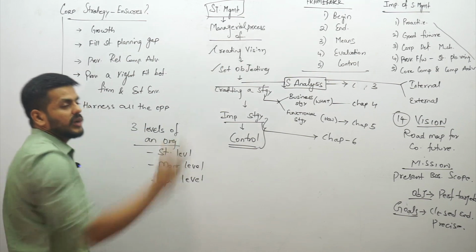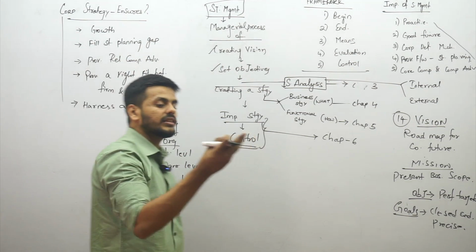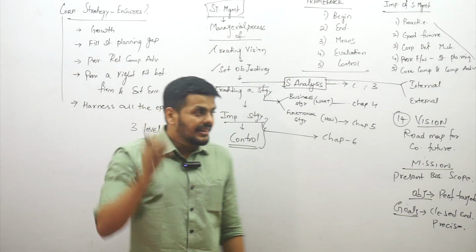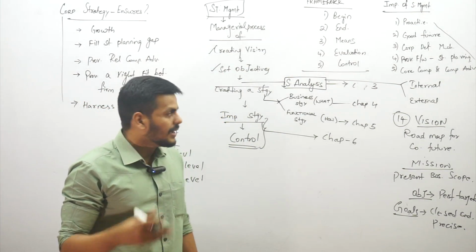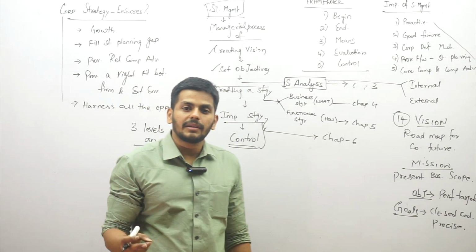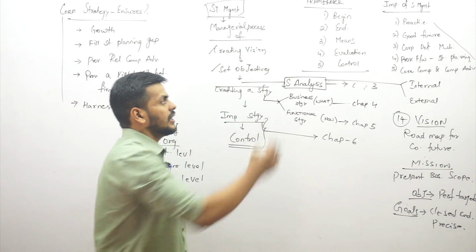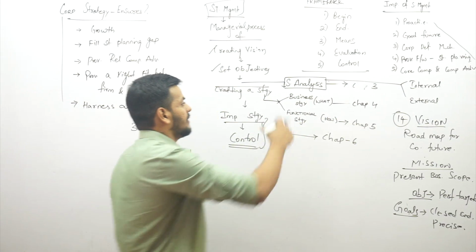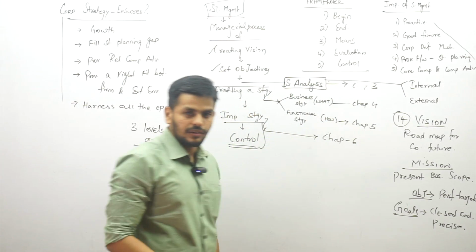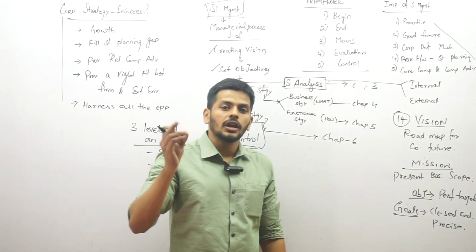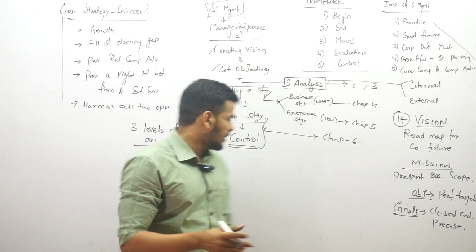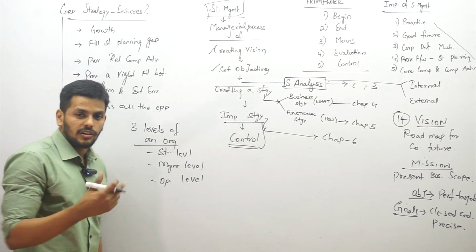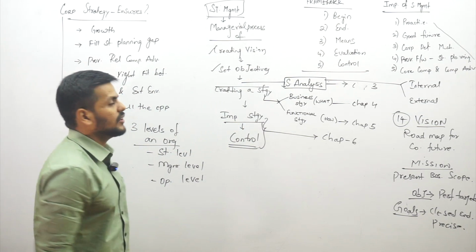So this is what you have in your second chapter, guys, where we discussed management's definition, strategy definition, and then corporate strategy as a concept, and then the definition of strategic management, framework of strategic management, importance of strategic management, and then strategic management model, where we talk about internal and external analysis. And 3 key terms: vision, mission, objectives and goals, and of course the last topic is the 3 levels in an organization. That's what we have in your second chapter.